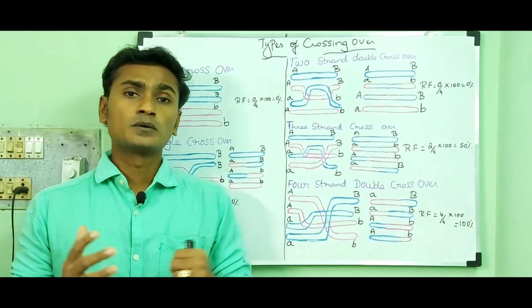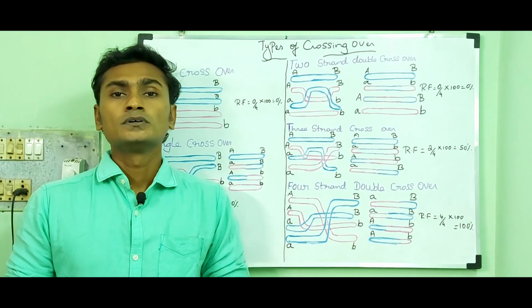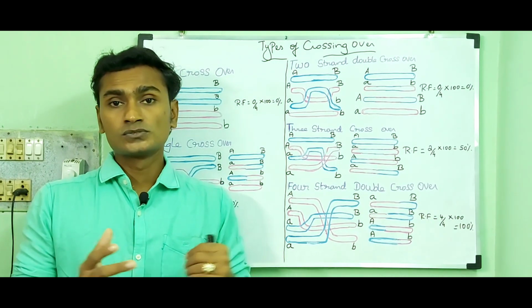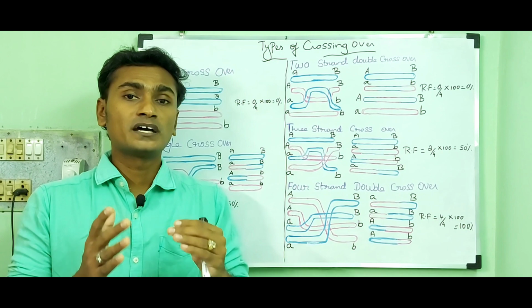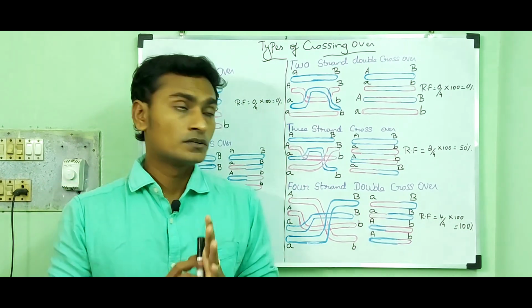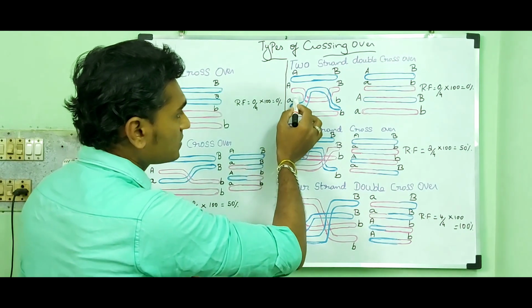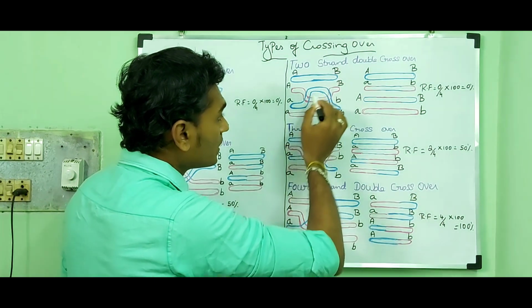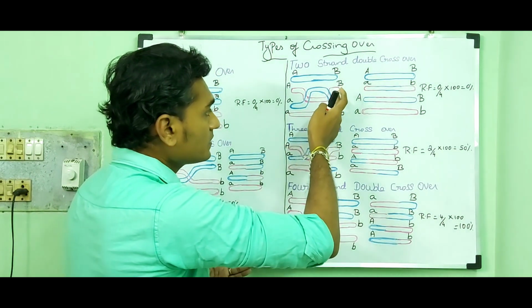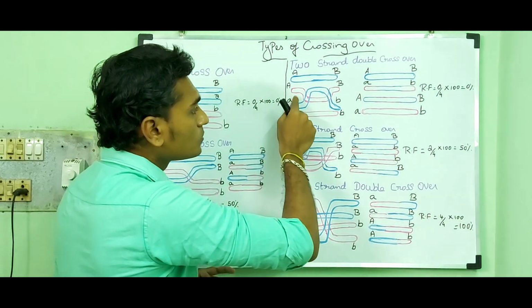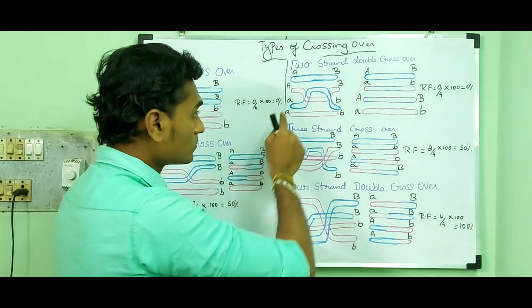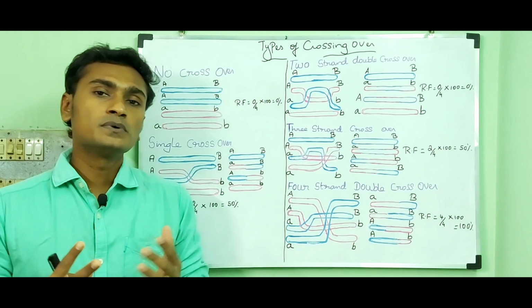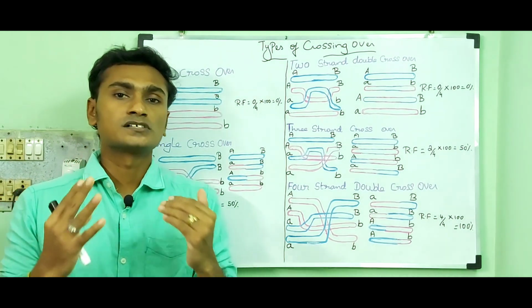Double crossover means that in this type, two chiasmata are formed along the entire chromosome, leading to breakage and joining of chromatids at two points. And the gametes produced by the double crossover are called double crossover gametes.